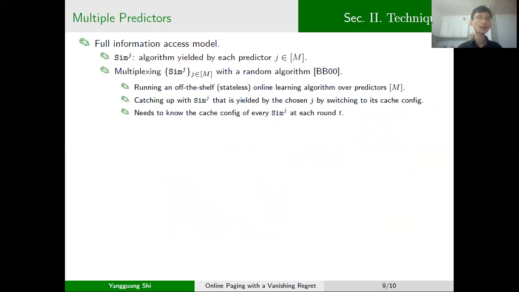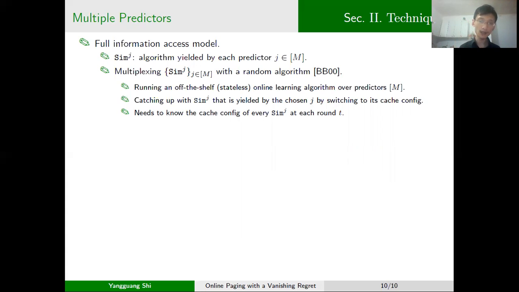Now let's check the multiple predictor setting. For the full information access model, as mentioned earlier, we will simulate our algorithm sim with respect to each given predictor. And we will mix these algorithms with a randomized algorithm proposed by Blum and Burch in 2000.